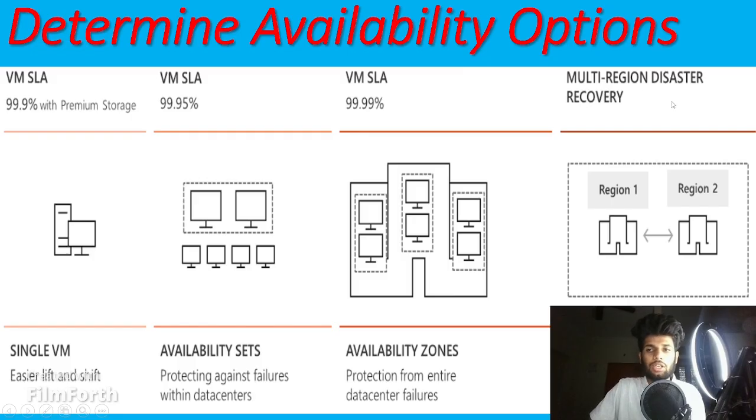Then we move to multiple regions. Here is the region pair, that's region 1 and region 2. If I create the virtual machine in region 1, it is paired with a region pair, so I will get the data in region 2. For disaster recovery, I can get the data from region 1 or region 2.